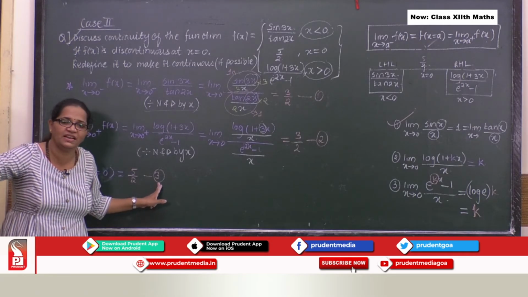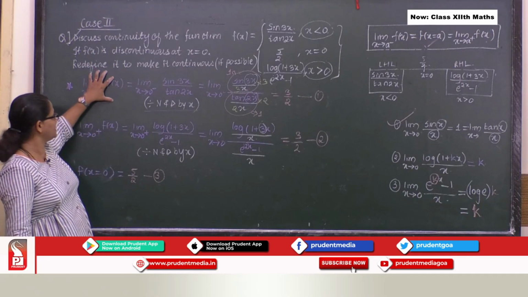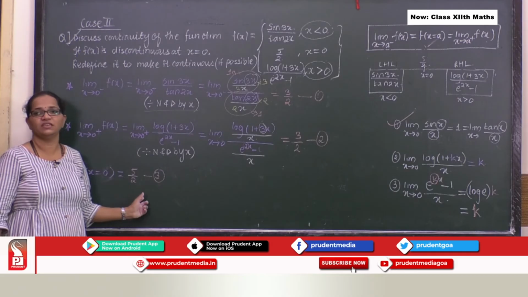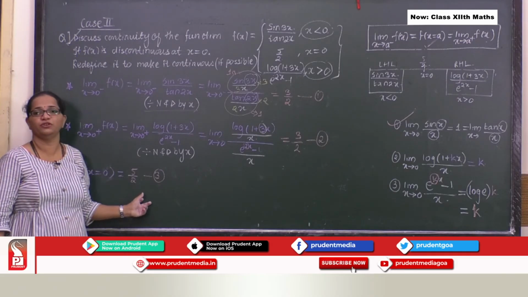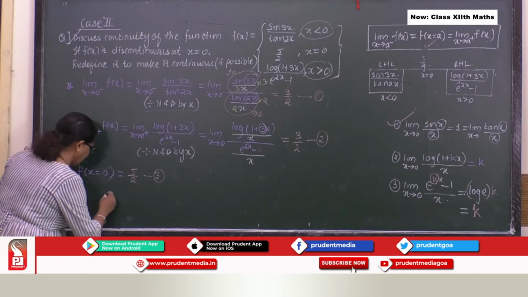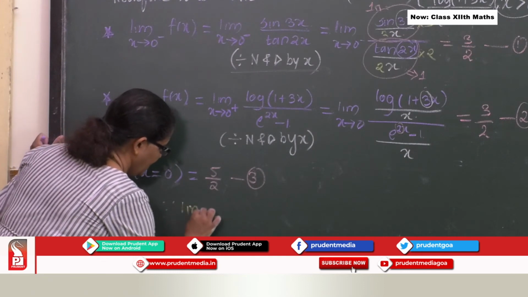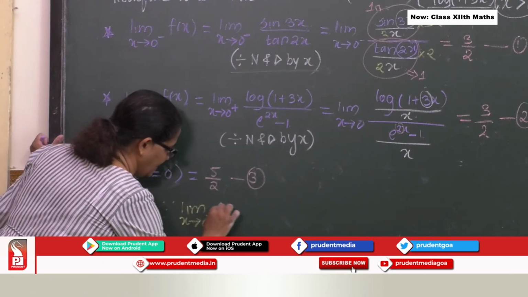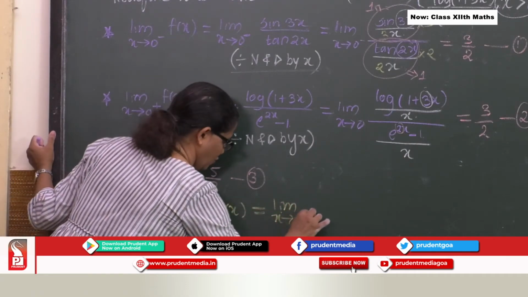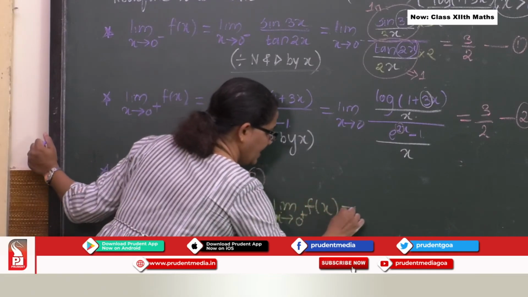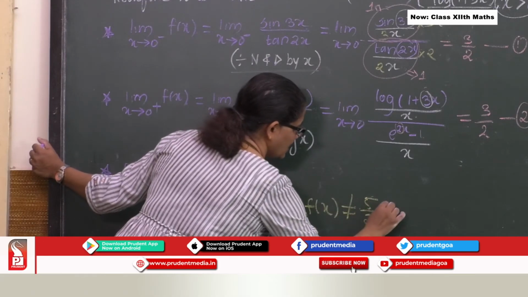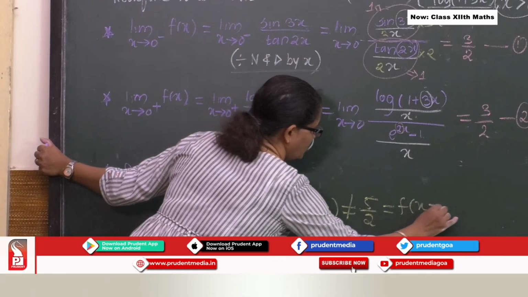So what is all is well condition? That is this left hand limit is equal to right hand limit, which is equal to your f of x equal to 0. So let me finish the first part of the problem. I would say here, since limit x tends to 0 minus f of x is equal to limit x tends to 0 plus f of x, but it is not equal to 5 by 2, which is equal to f of x equal to 0.